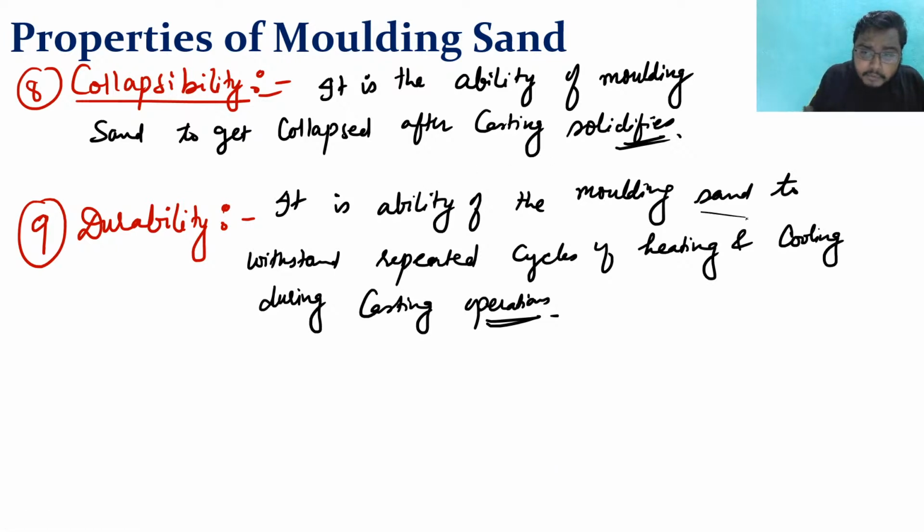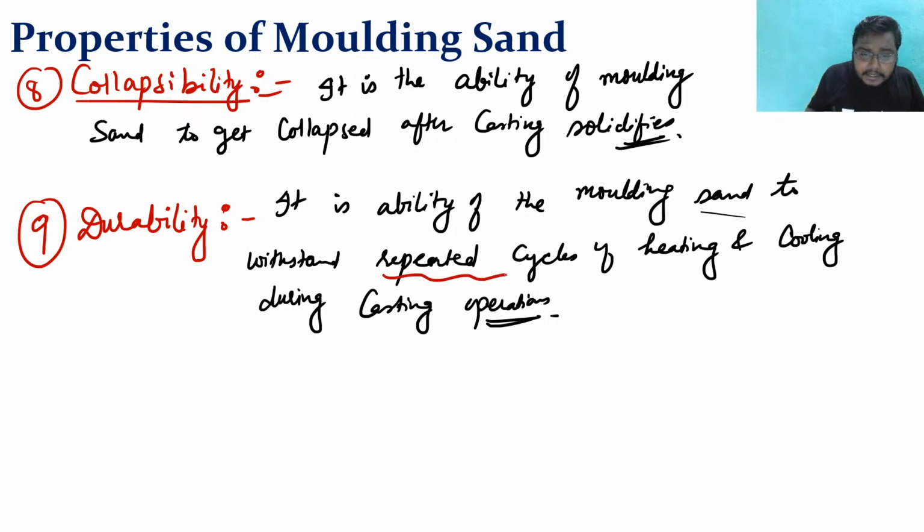So it is the ability of a molding sand to withstand repeated cycles of heating and cooling. Suppose you have made the casting, and after that you are using that sand again. Before the casting everything was in cool condition, temperature was low. When you have poured the molten metal, the temperature increases, so there is heating.